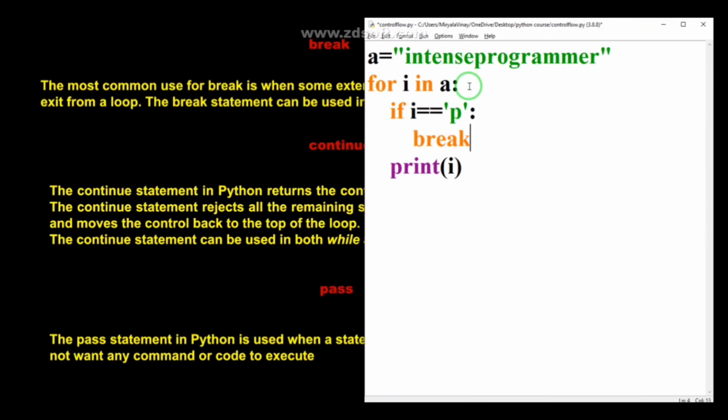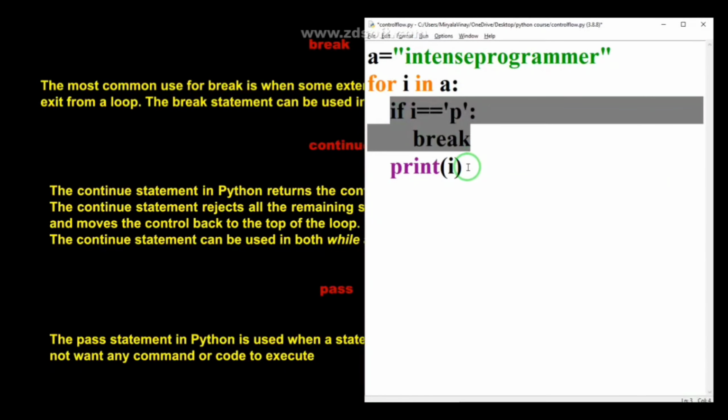Let me tell you what it does. For i in a, it will take each and every value. Initially it takes I. Whether i is equal to p is false, so it will not evaluate this statement and will simply evaluate the print statement.